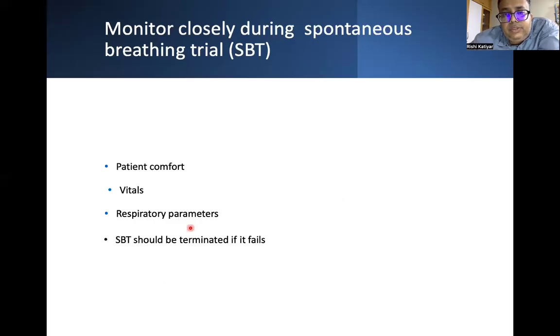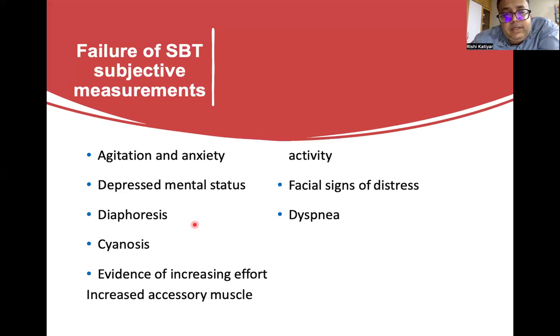Monitor closely during the spontaneous breathing trial: whether your patient is comfortable, whether vitals and respiratory parameters are the same. SBT should be terminated if it fails. The signs of SBT failure on assessment are: the patient becomes agitated, anxious, mental status is depressed, diaphoresis, cyanosis, increasing inspiratory efforts or increased expiratory muscle activity, facial signs of distress, and dyspnea.